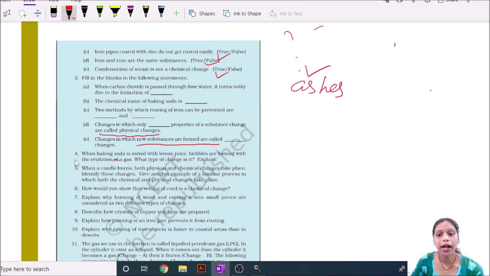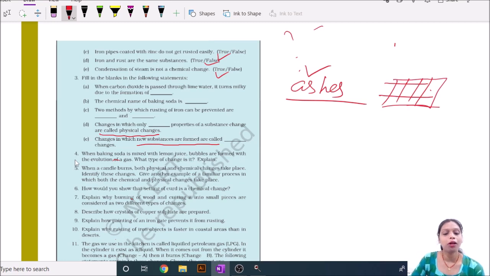Ashes are a different substance that we get through the burning of wood. Although when we chop wood into small pieces, here only the shape of the wood is being changed, meaning the physical property is changing. That's why this type of change is called a physical change.